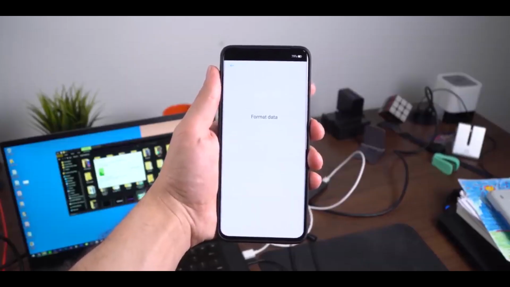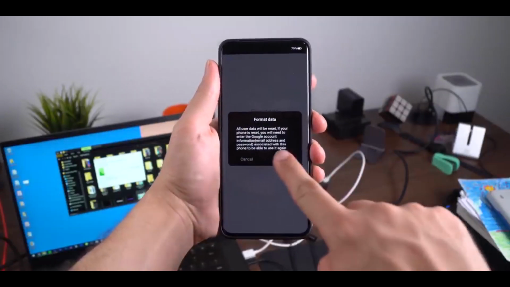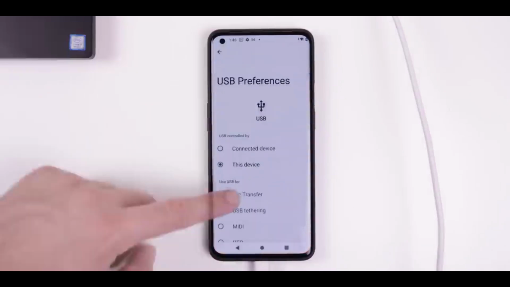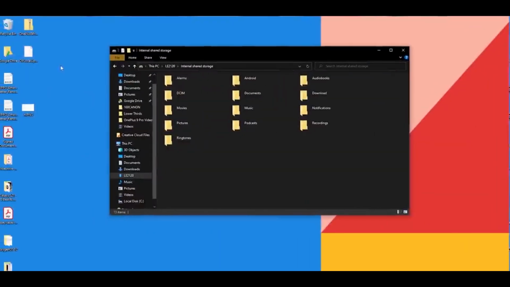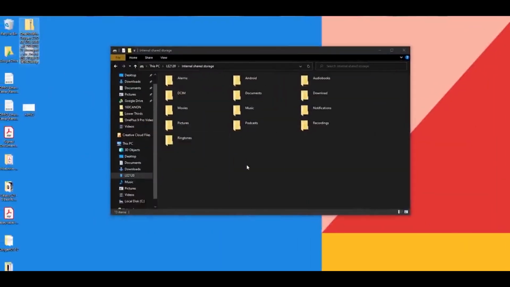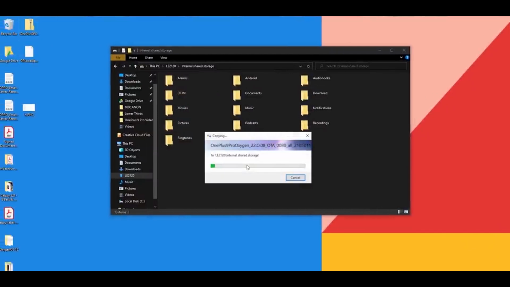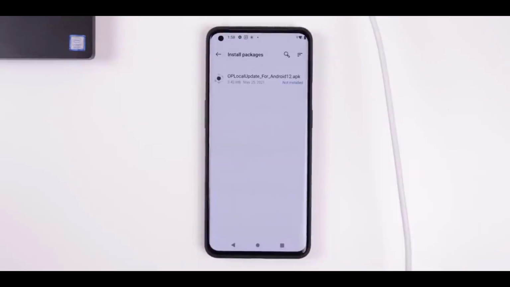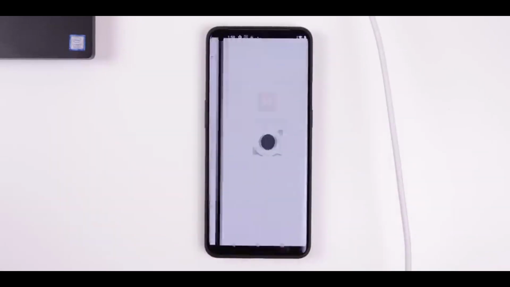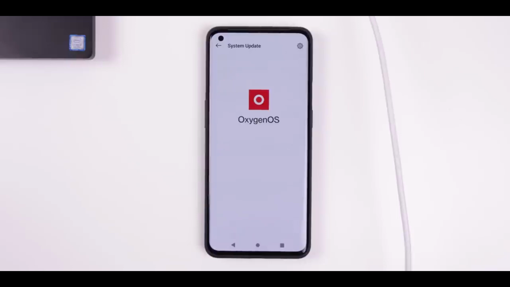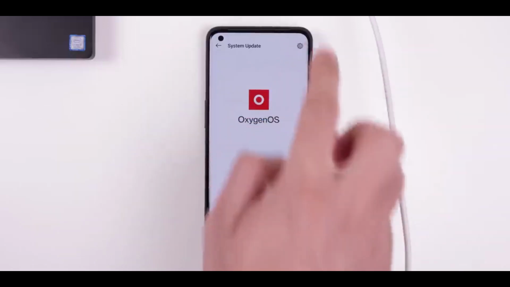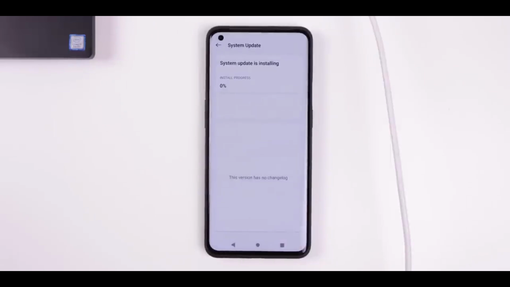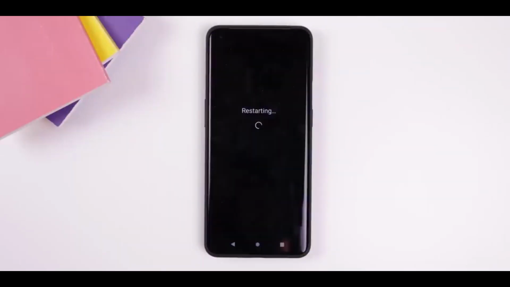The very first step is to format your phone completely. After you format the phone, plug your data cable into your laptop directly and copy both files from your laptop to your phone. After that, you just need to install the APK file. Once you do that, it will open as a settings file. You will have to click on the gear sign, and after that you will see the local upgrade file there itself, which is for OxygenOS 11. That's the downgrade file. Once you click on the file, it will install OxygenOS 11.